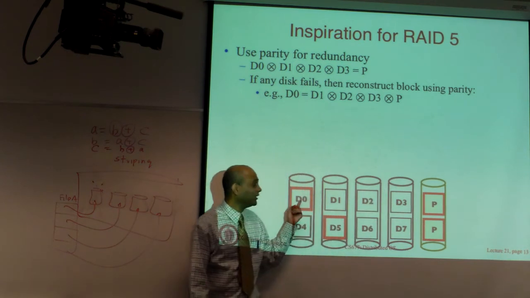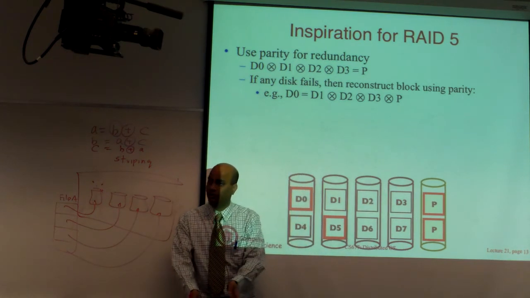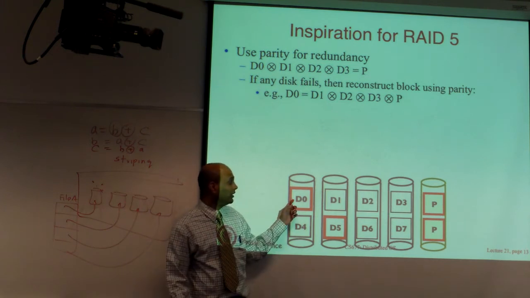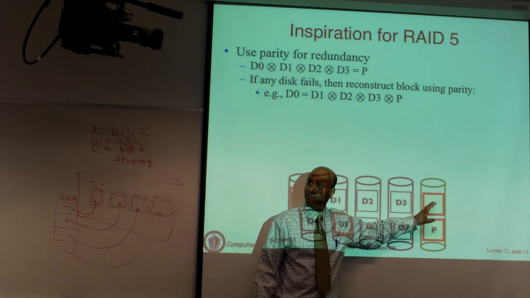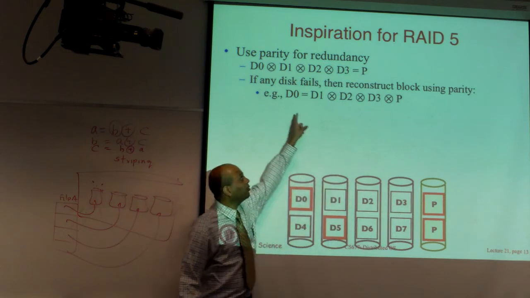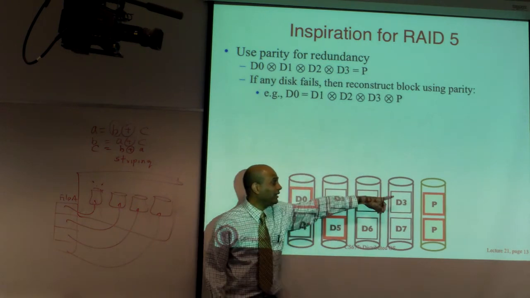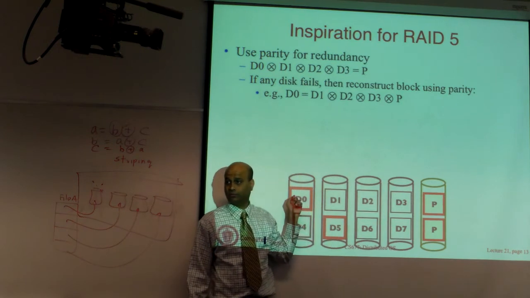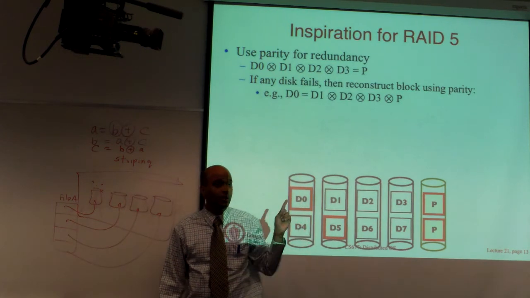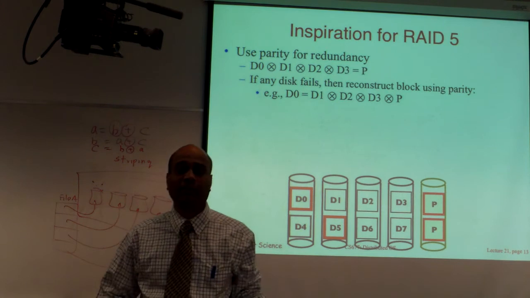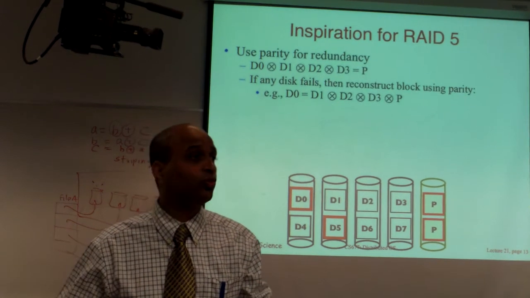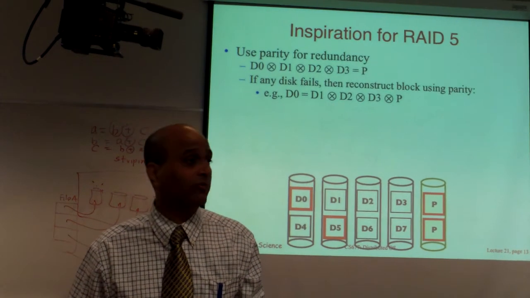If you write to block D0, you don't just go and overwrite whatever is stored in that block. You actually have to retrieve all of these blocks, recompute the parity, because the parity requires you to compute over all of those blocks, and then write the parity and the new block. So a single write results in n reads plus 2 extra writes, one for the parity and one for the write.